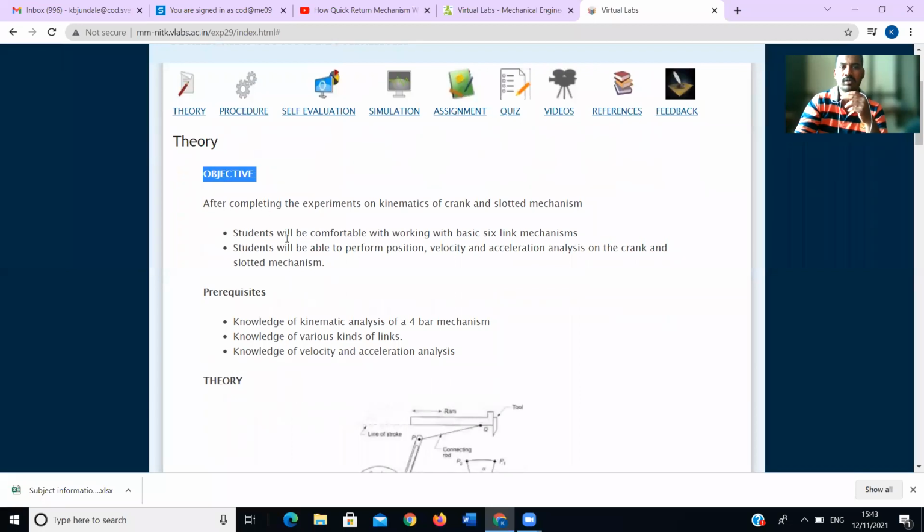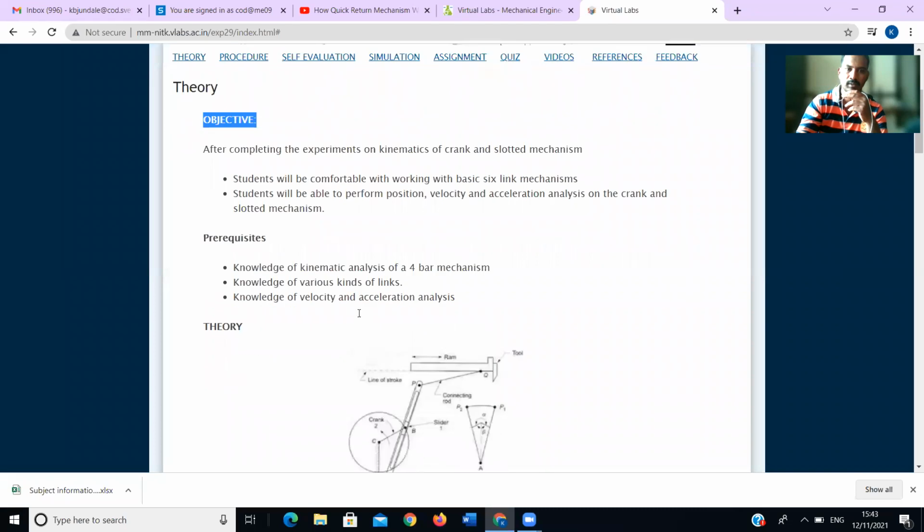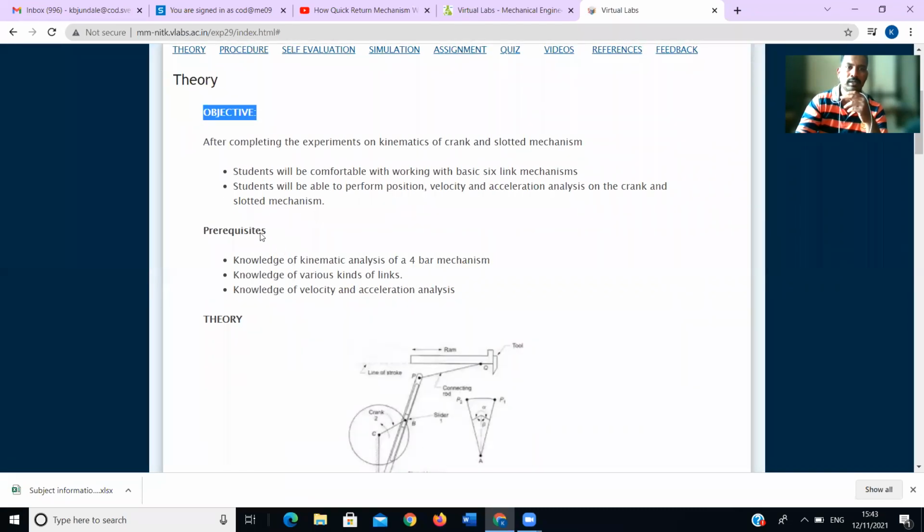In this, students will be comfortable working with basic six-link mechanisms. They have given a second objective: students will be able to perform position, velocity, and acceleration analysis on the crank and slotted mechanism. Okay, next, the prerequisite. तर आपल्याला ह्याच्या आधी काय माहित असणं गरजेचं आहे तर knowledge of kinematic analysis of